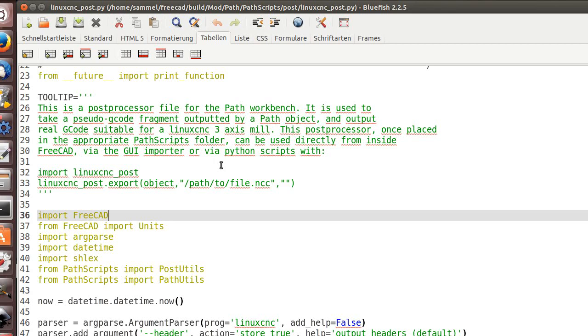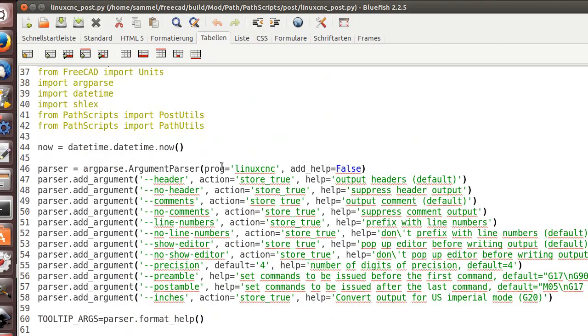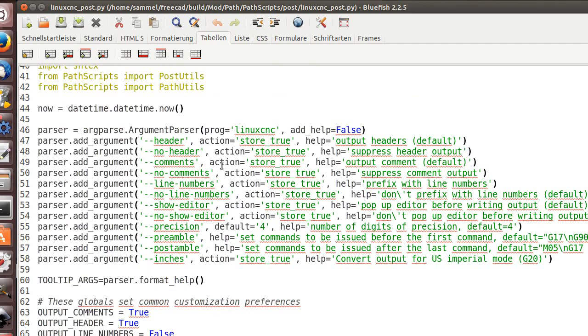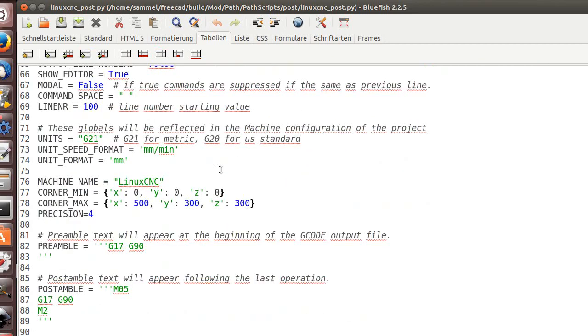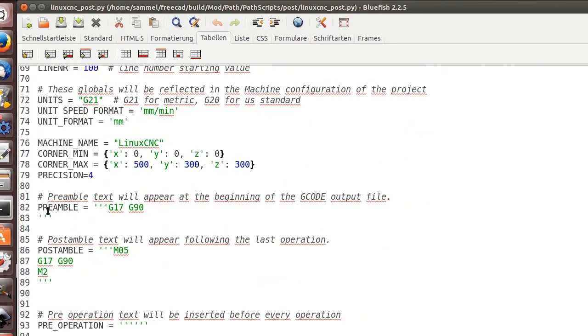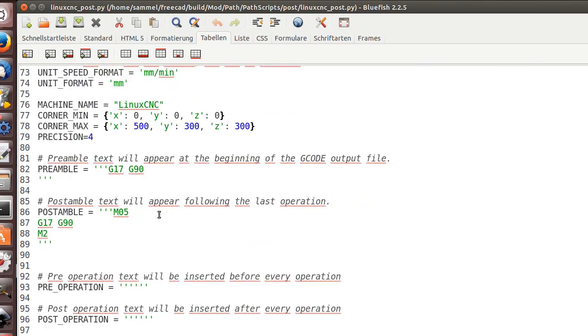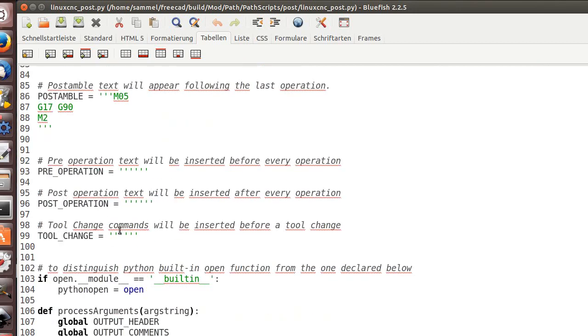If you have a little bit of experience, you will get it soon. If you don't, you can modify your post-processor as you like. Here, let's say the preamble: here are the input files, what to get in the first line, what to get in the last line, what to get on a pre-operation, on a post-operation for plasma maybe, and what to do on tool change.